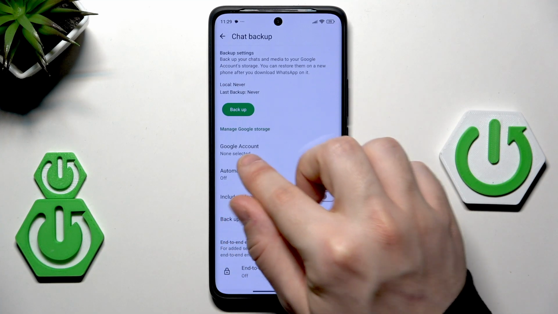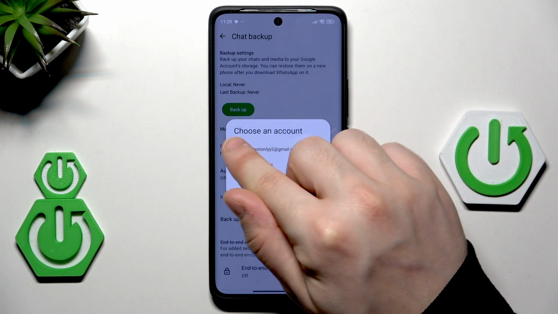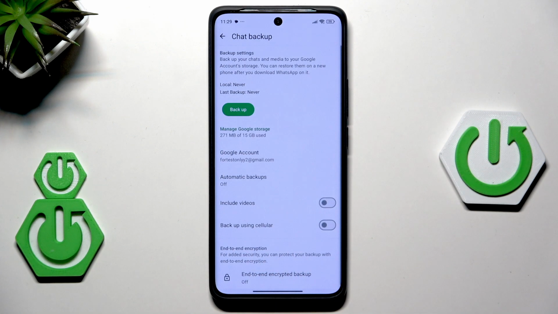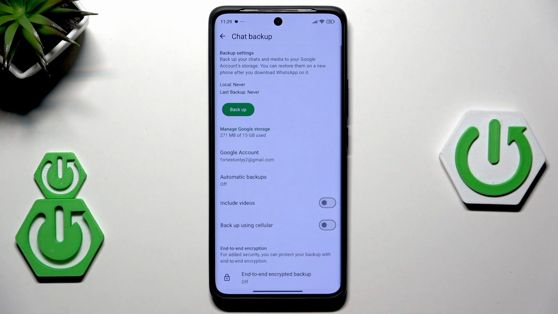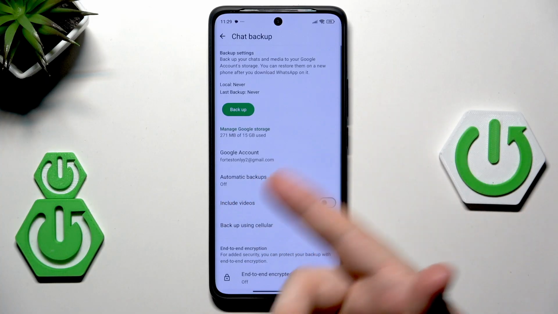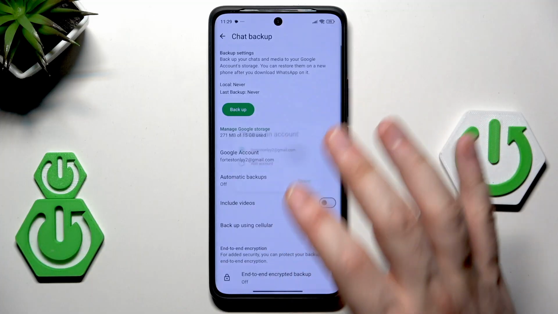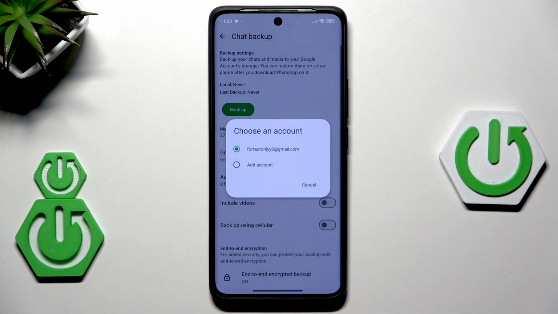Okay, first we need to select our Google account. Simply tap on it and select the Google account on which you would like to store your backup, because our WhatsApp backup will be stored in the cloud of our Google account. It's basically called Google One, the cloud, of course. So simply select your Google account. If you're not logged into any Google account, you can simply click on Add Account, and then you'll have to sign in into Google account.